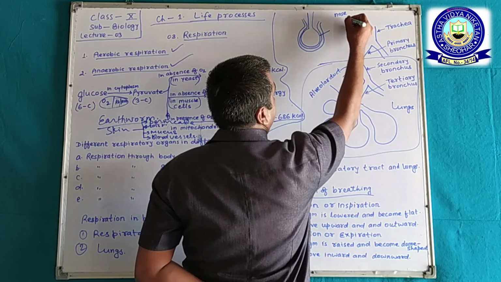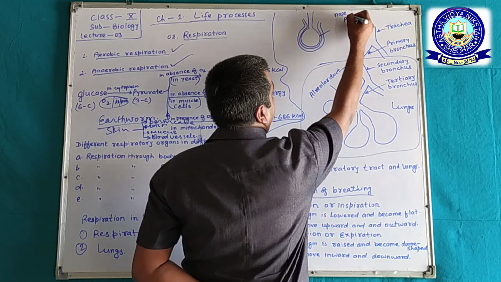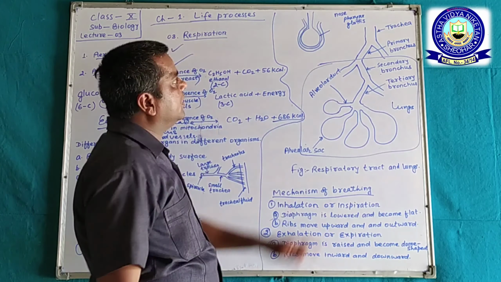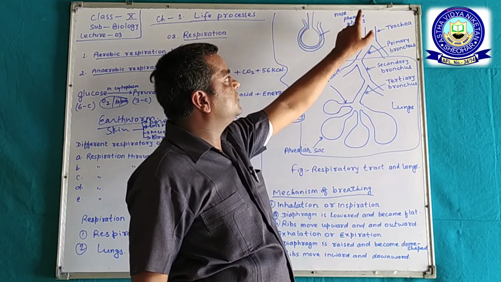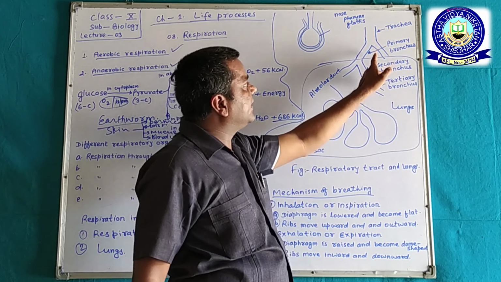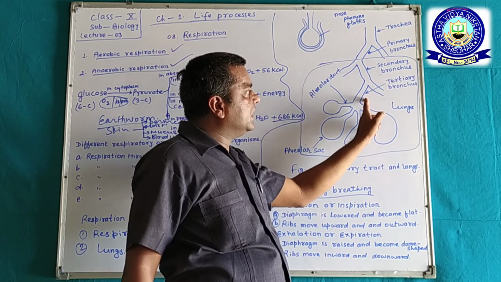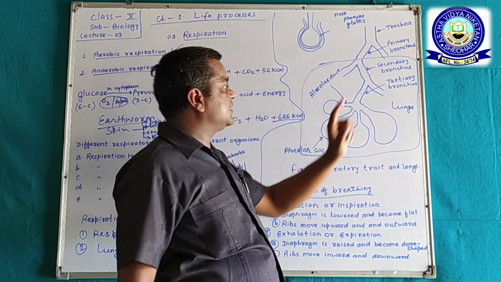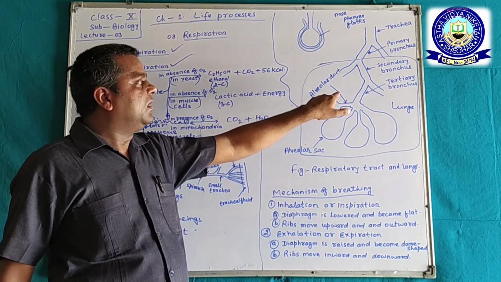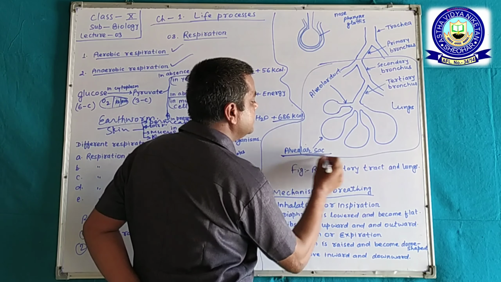Nose, okay, pharynx, glottis. Okay, when air comes through the nose, pharynx and glottis, it then enters into the trachea, then the primary bronchus, the secondary bronchus, and the tertiary bronchus, and at last it enters the alveolar duct, and finally the alveolar sac.